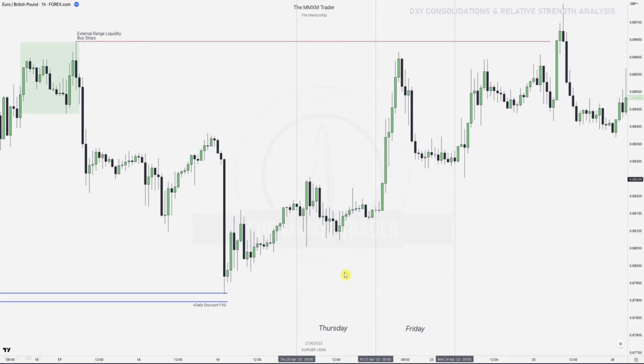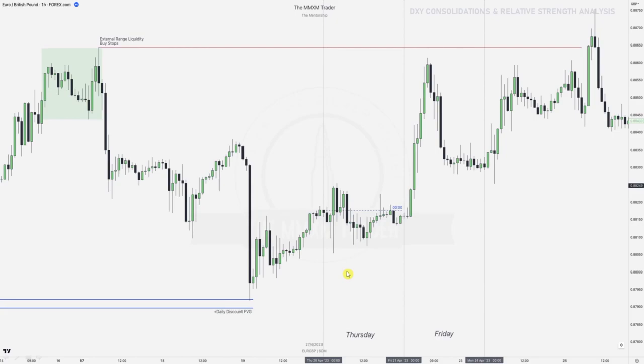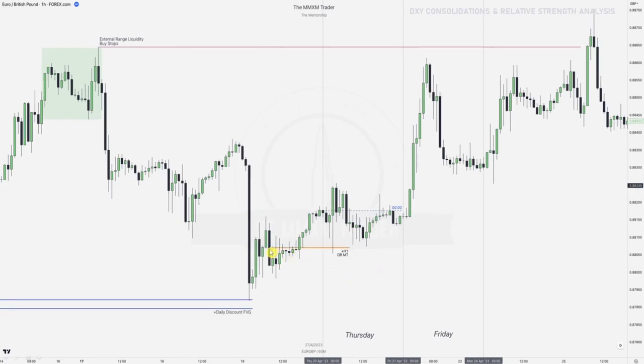So how does that look? We outline our New York midnight opening price line. As always, we want to be a buyer below this line and a seller above it. And in this occasion, we're going to look for buy stops, so we want to be a buyer below that. Is there any PD array supporting our idea for this buy? Yes, we've got this bullish order block over here, right? The mean threshold of this bullish order block is supporting price up higher, and we're continuing our path into buy stops.